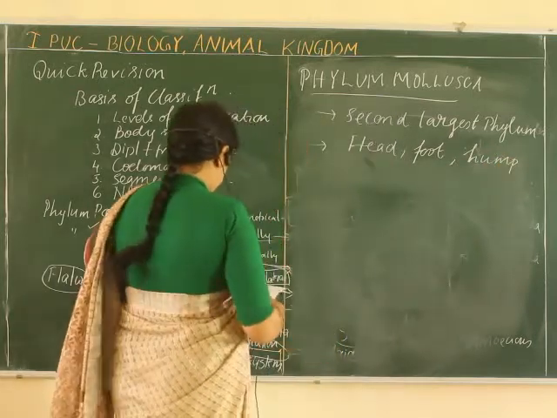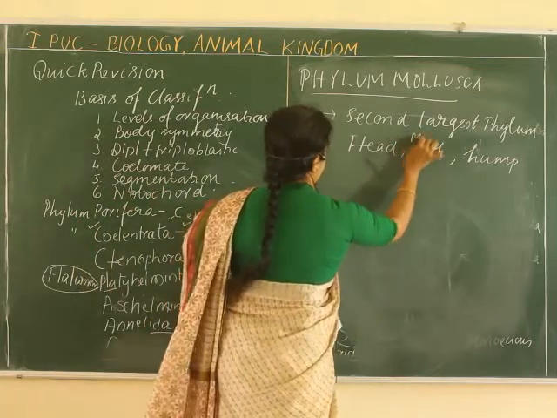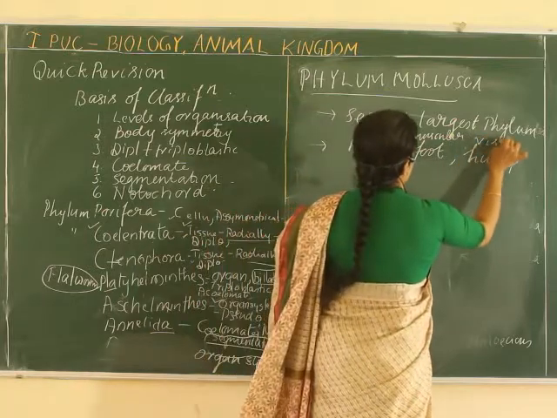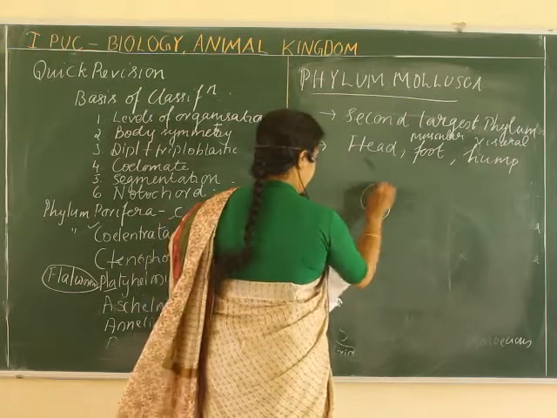There is a head, a muscular foot and a visceral hump. If you take the example of the snail,